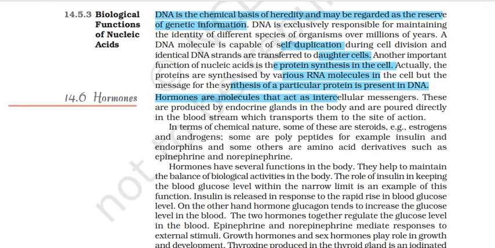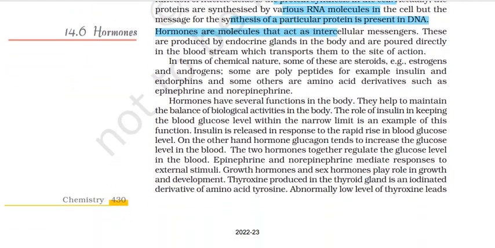Now moving on to hormones. They're molecules that act as intercellular messengers. What transmits information between two cells? These are produced by endocrine glands in the body, poured directly into the bloodstream because they have no ducts. In terms of chemical nature, some of these are steroids, for example estrogens and androgens. Some are polypeptides, for example insulin and endorphins, and some others are amino acid derivatives such as epinephrine and norepinephrine.